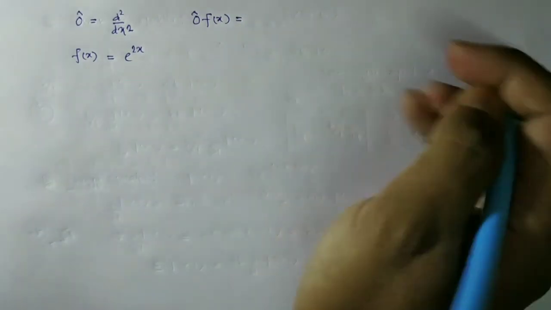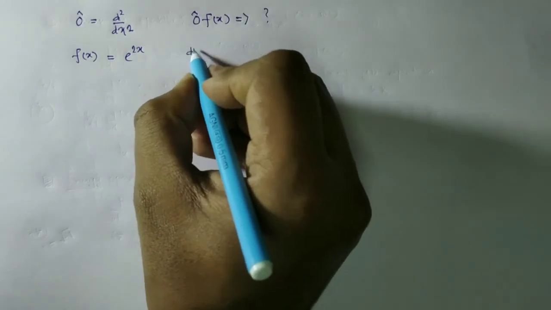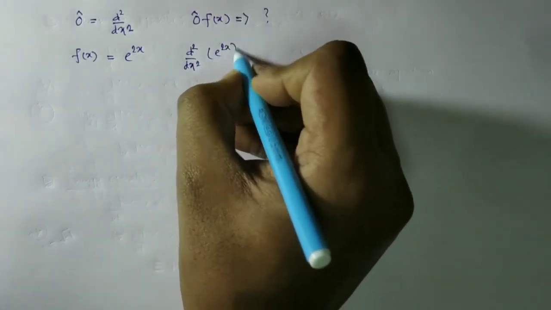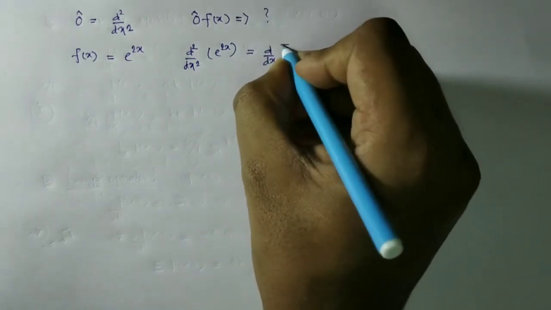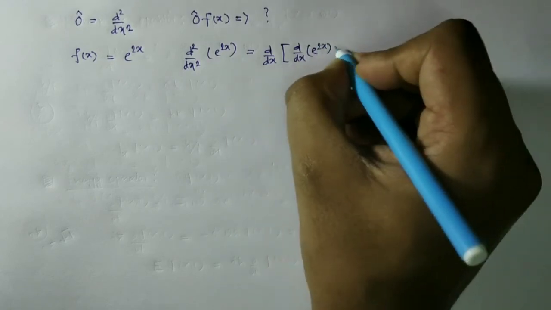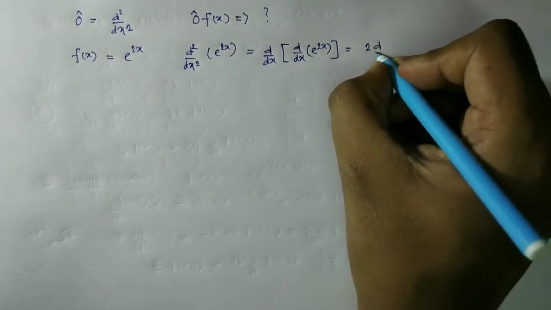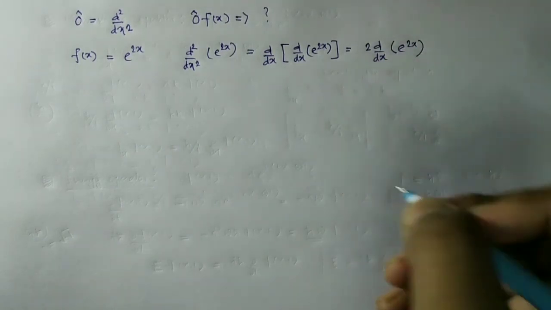Look here what happens. So d2/dx2 operating over e to the power 2x, we can write it as d/dx of d/dx of e to the power 2x. So this gives 2 d/dx of e to the power 2x.